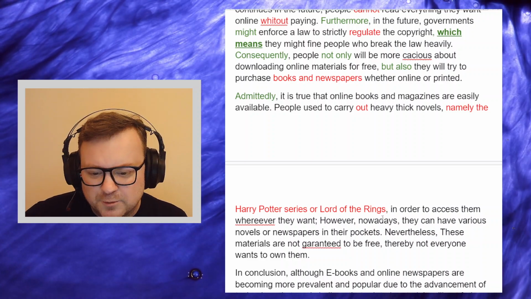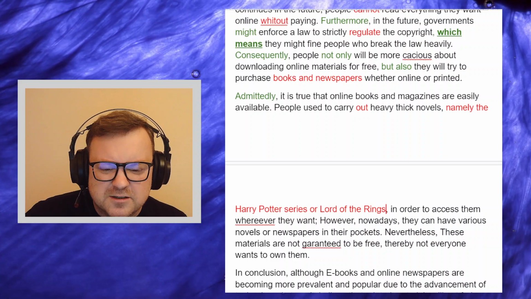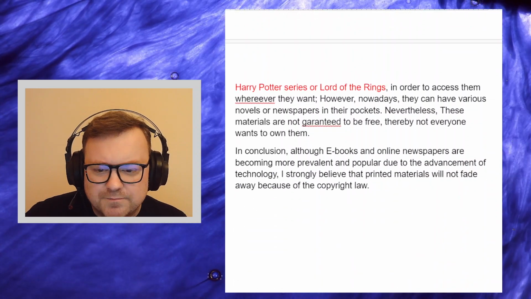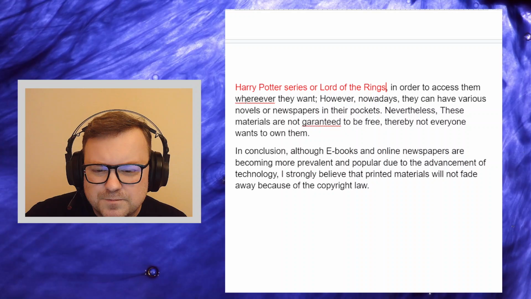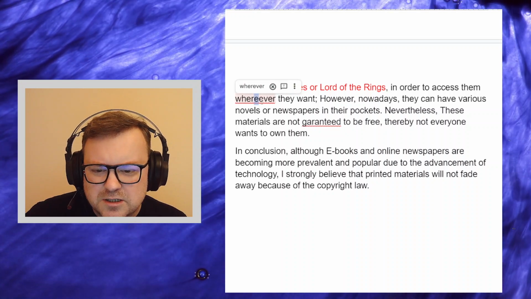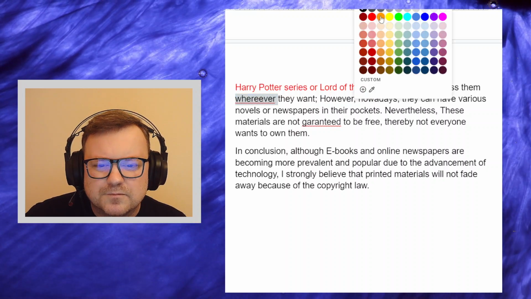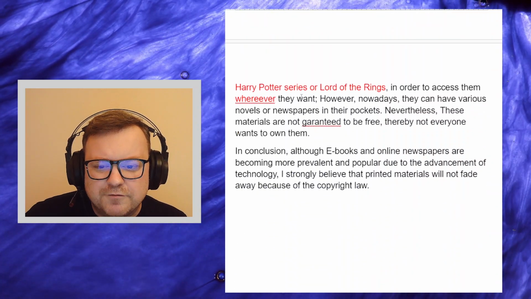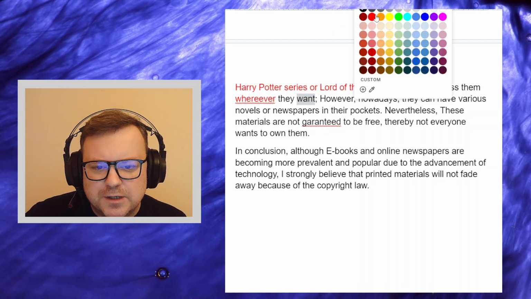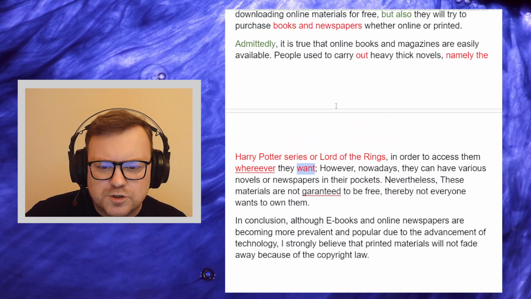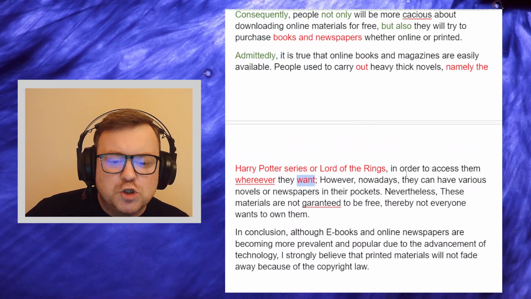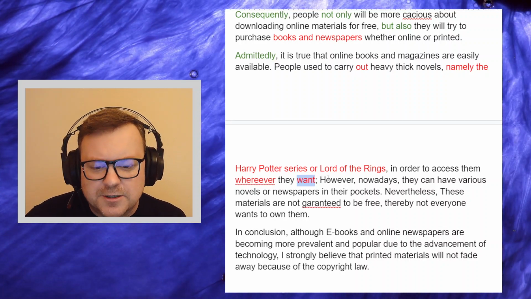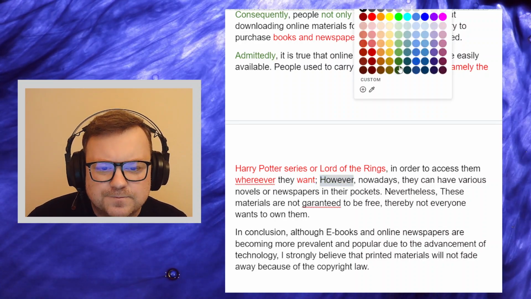You could say, for example, Harry Potter series or Lord of the Rings, maybe. Anyway, in order to access them wherever, spelling mistake, 2 E's here, we don't need those 2 E's. And again, you're talking about the past, people used to carry, so wherever they wanted. So we have to make sure that sequence of tenses follows. They used to carry so that they could read them, or in order to access them wherever they wanted in the past. However, good signposting language.